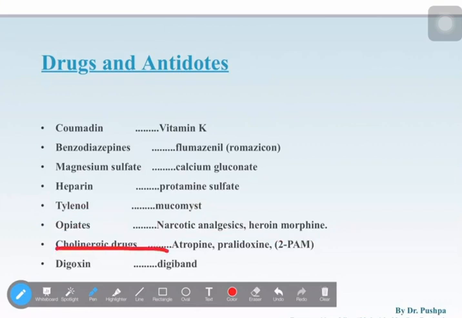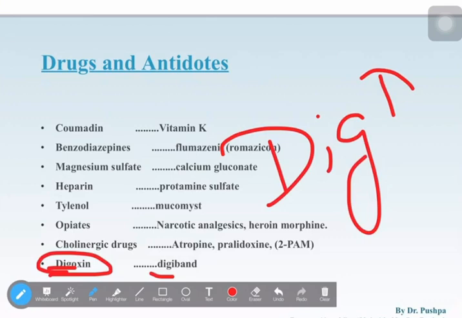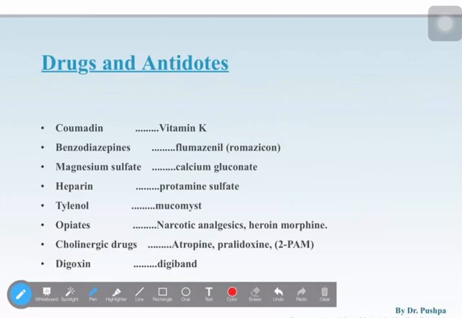Cholinergic drug also I'll tell you later in the next slide. I have written it again, so let's read it there. Tylenol I didn't tell you, I'll tell you later, and cholinergic also I'll tell you in the next slide. Digoxin is something easy: dig. That's it, digoxin, dig. Let's go for the next slide.